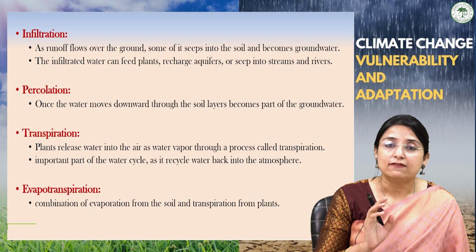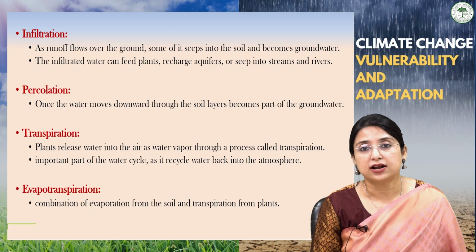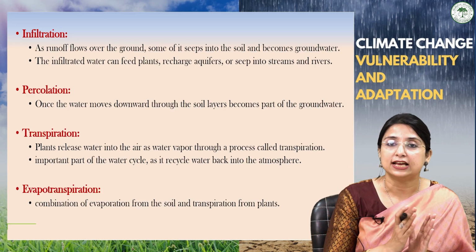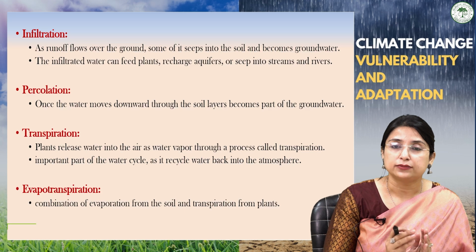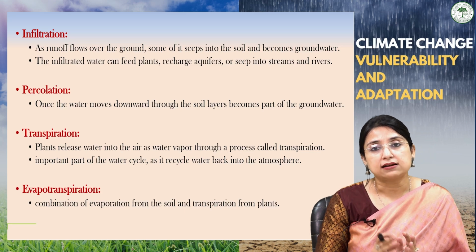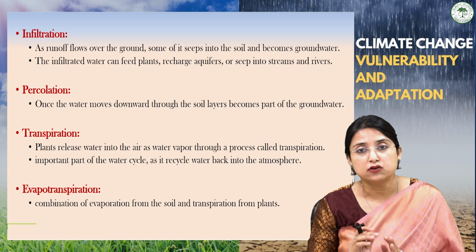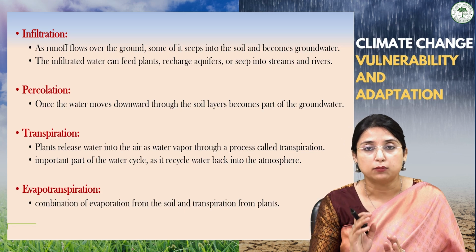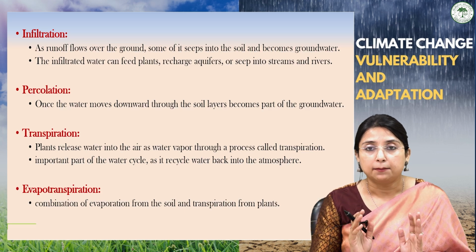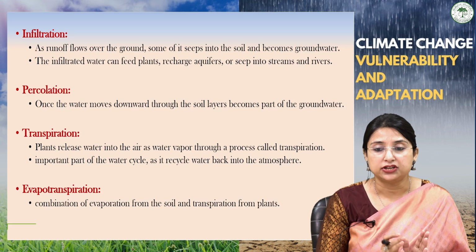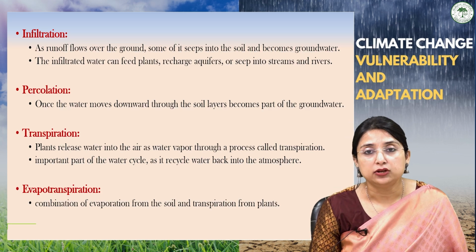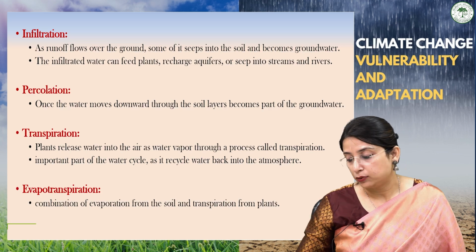And when the term evapotranspiration comes, evapotranspiration is a combined term for the evaporation that takes place from the ocean, lakes, ground, and transpiration, that is evaporation from the plants, the release of water vapor to the atmosphere by the plants. So the combined term of evaporation and transpiration is termed evapotranspiration.